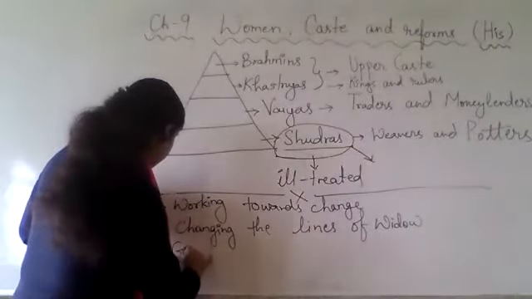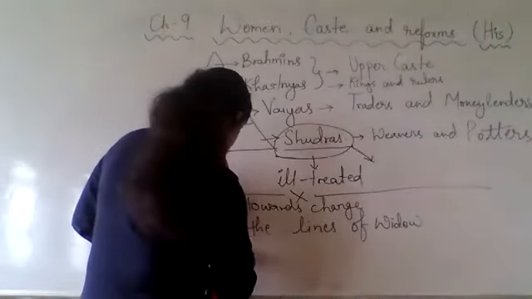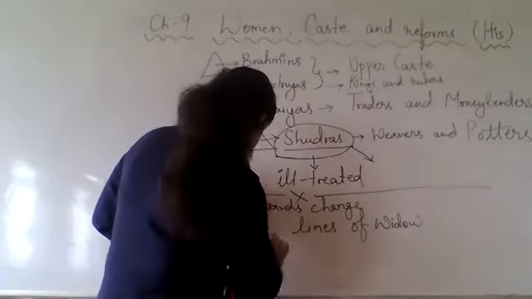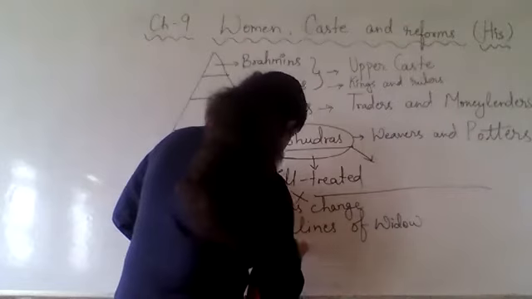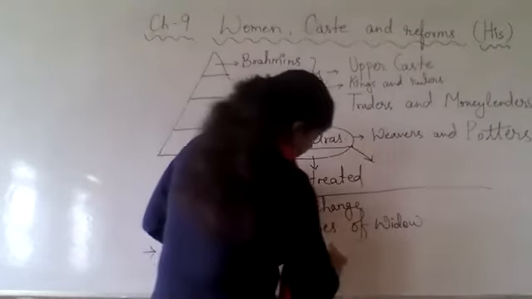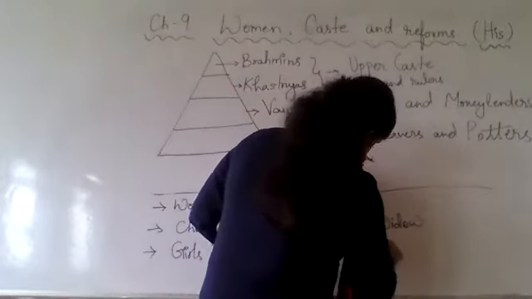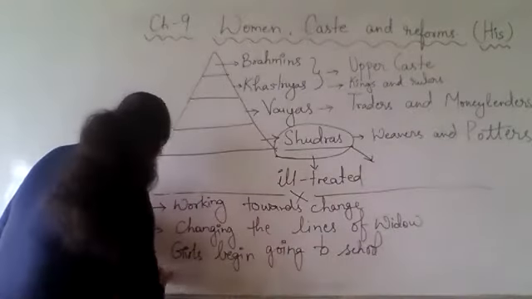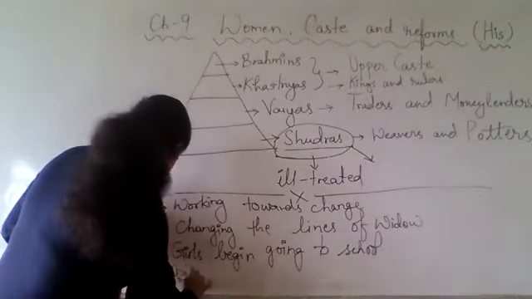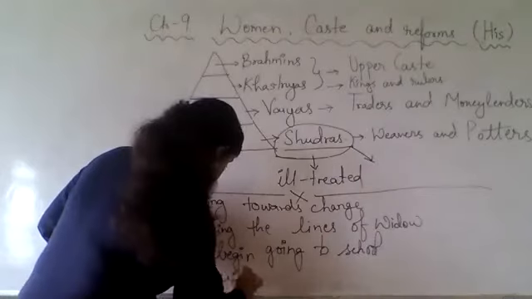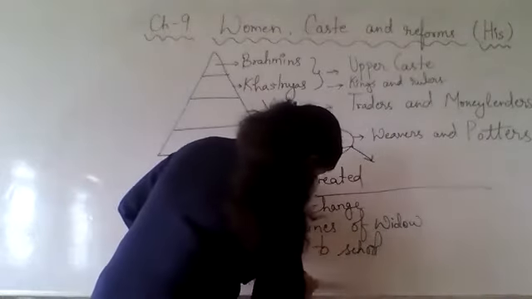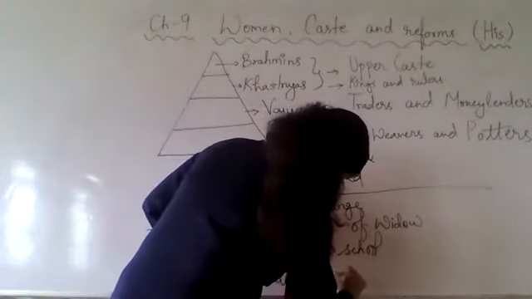Then girls begin going to school. Then women write about women.